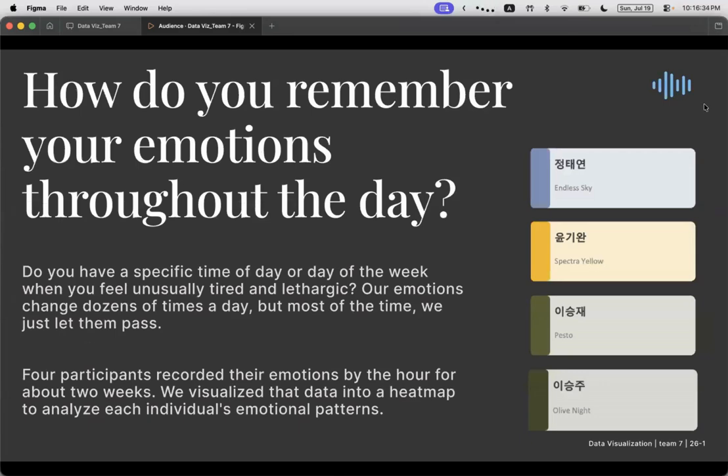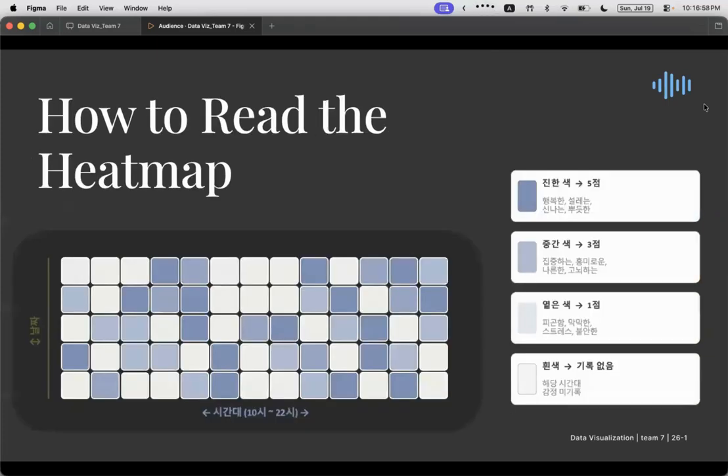Have you ever tried tracking your emotions throughout the day, from morning to the afternoon or before you sleep? Our emotions shift multiple times a day. We often let them just pass by unnoticed. Have you ever noticed feeling particularly exhausted or lethargic, or perhaps a pattern in your emotions on certain days? We wanted to visualize those patterns. We visualized these data as a heat map using p5.js.